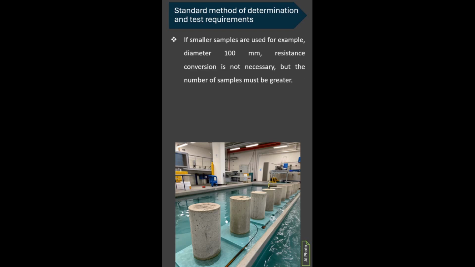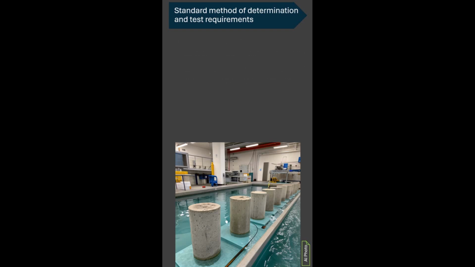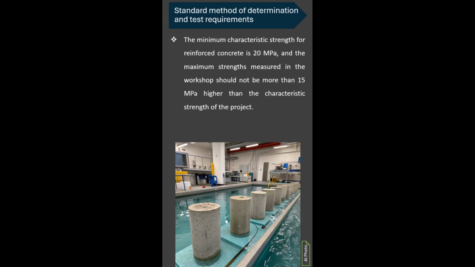If smaller samples are used, for example, diameter 100 mm, resistance conversion is not necessary, but the number of samples must be greater. The minimum characteristic strength for reinforced concrete is 20 MPa, and the maximum strengths measured in the workshop should not be more than 15 MPa higher than the characteristic strength of the project.